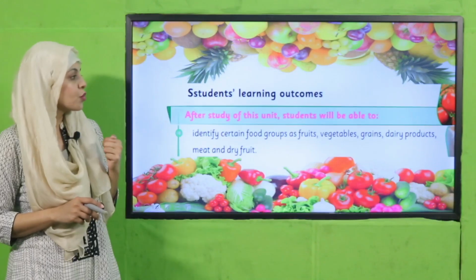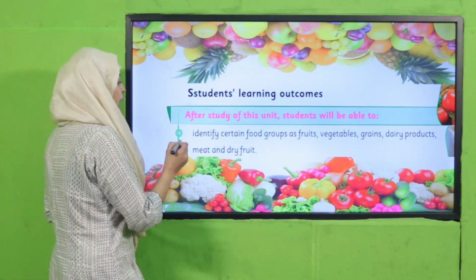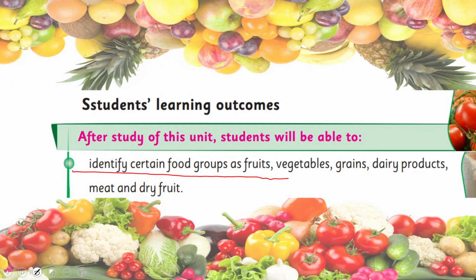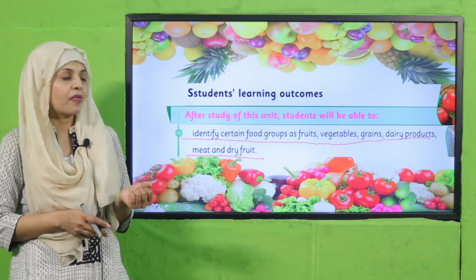Very good. Okay, my dear students, now here is the student learning outcome for today. Today, the students will be able to identify certain food groups as fruits, vegetables, grains, dairy products, meat, and dry fruit. So, my dear students, as you know, human beings can eat both meat and plants. So, there are different food groups which provide different types of energy. We will have a look at that.